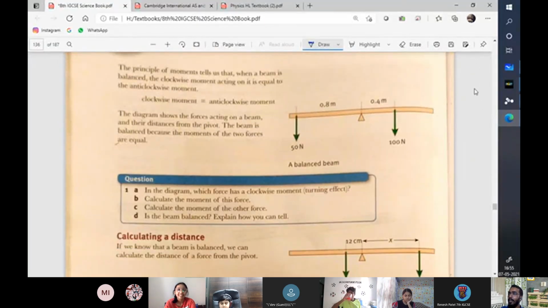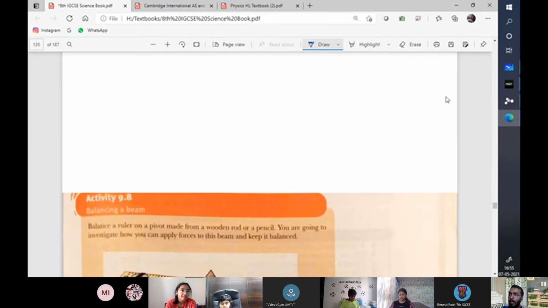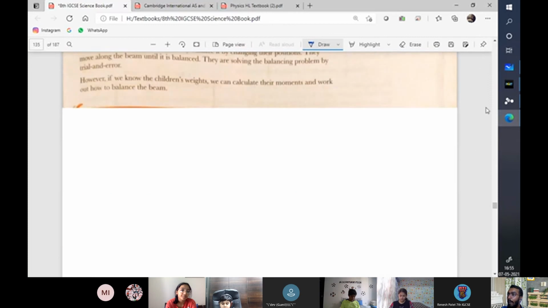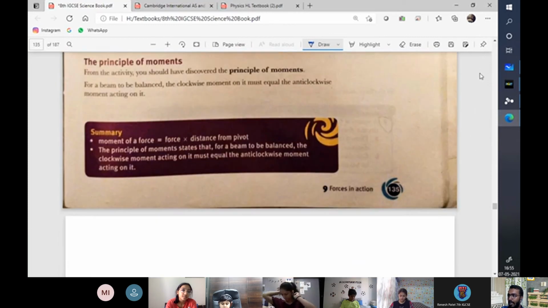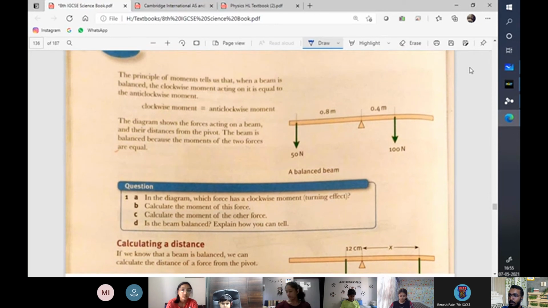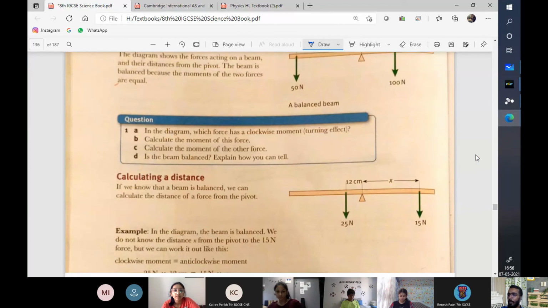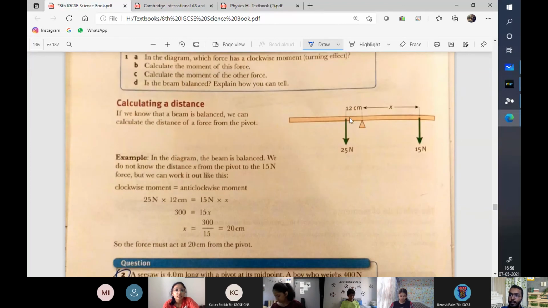Okay. Now here there are one or two sums based on finding the moment. We'll discuss those solved examples quickly, only for today. Here we are. So here there's a seesaw of sorts, right? In which one force is very close to the pivot at 12 centimeters and it is 25 newtons.